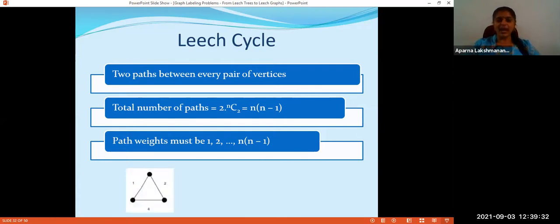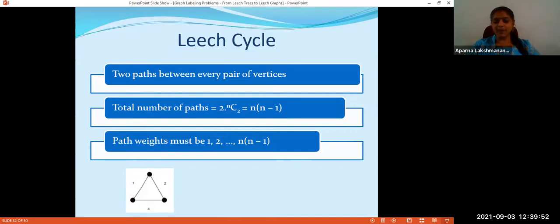And here we have some examples. The smallest cycle is C3. C3 luckily admits a Leech labeling. Here I have given 1, 2, 4. So 1, 2, and 4 are already edge weights and hence path weights. 1 plus 2 is a path.